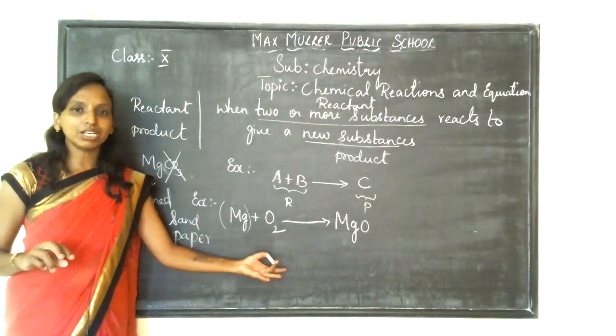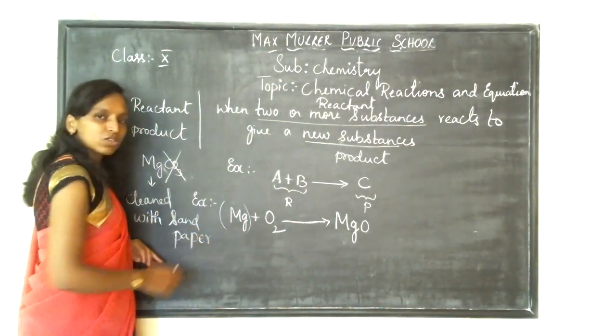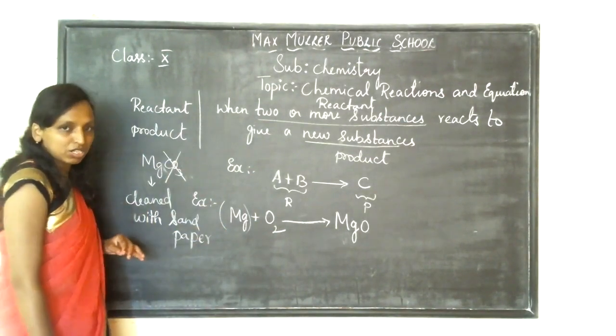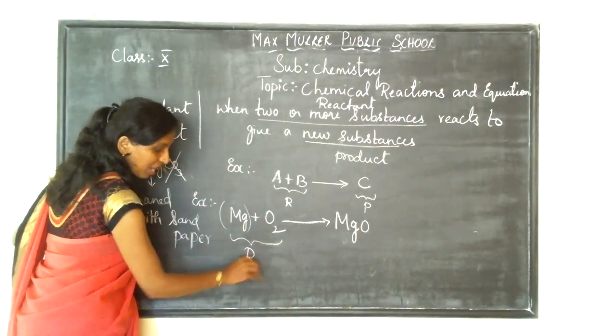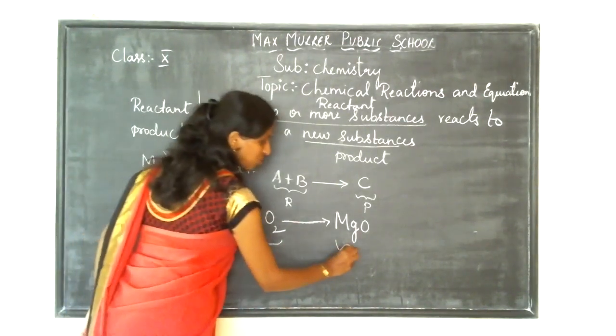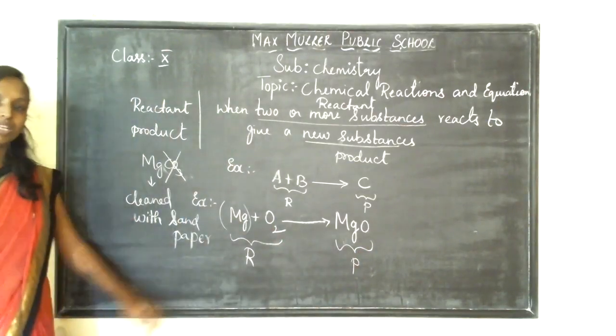So this is a chemical reaction. Here, in this experiment, which is called the reactant and which is called the product, children? These two, magnesium and oxygen, are considered your reactants, and MgO is called your product. So this is a chemical reaction.